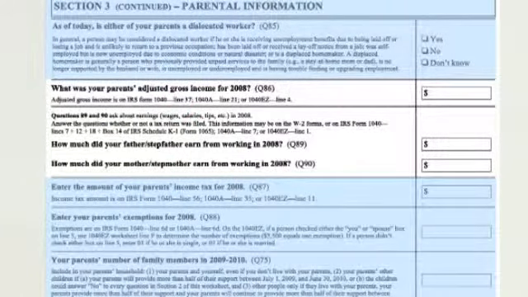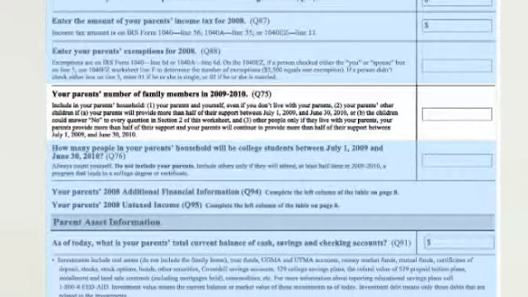Question 75 asks about the number of family members in your parents' household. Generally, you count yourself, the parents who are filling out this part of the form, and any other persons in the house for which your parents are providing the majority of support. If you're still unsure, there's a household size worksheet that's available online with more details on how to answer your questions. Why does this number matter? Basically, if you have any brothers or sisters that will also be attending college when you are, this could affect how much financial aid you may receive.